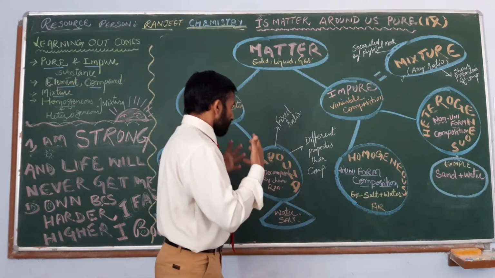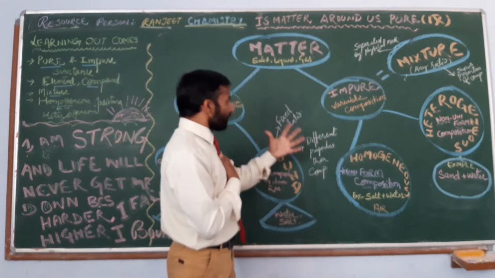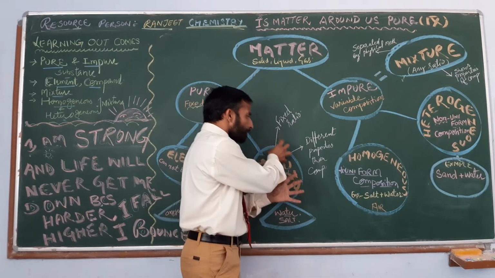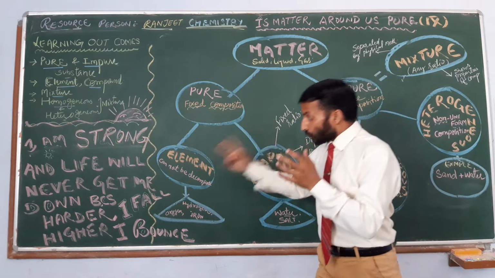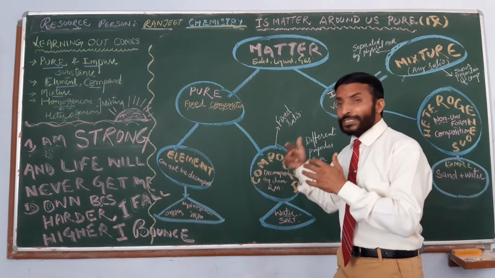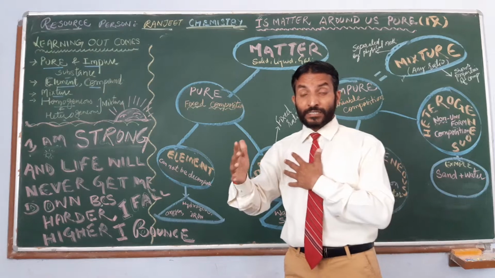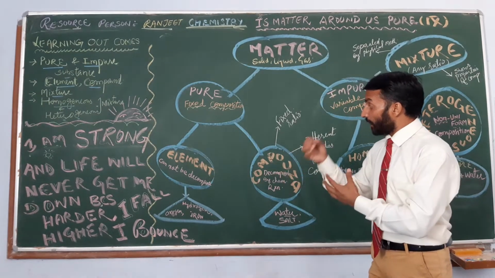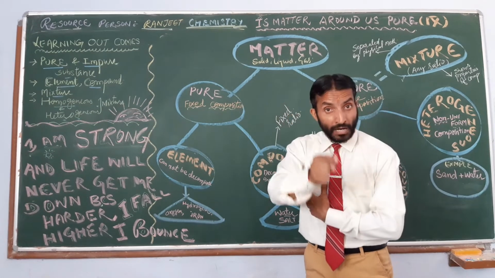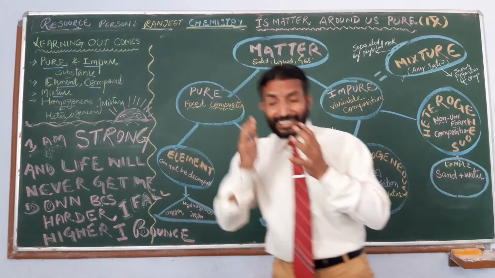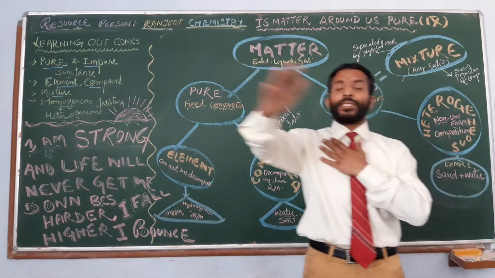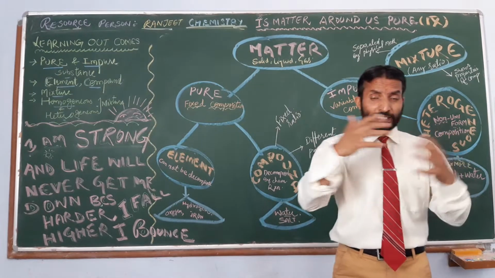Again, if we see the other properties, a compound, no doubt, has two or more different elements, but they combine in a fixed ratio by mass. They combine in a fixed ratio by mass, and that ratio does not vary according to time, place and position.